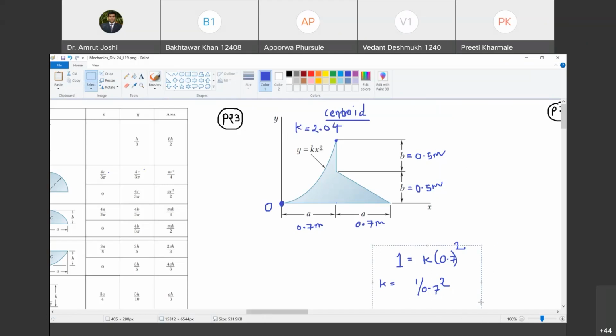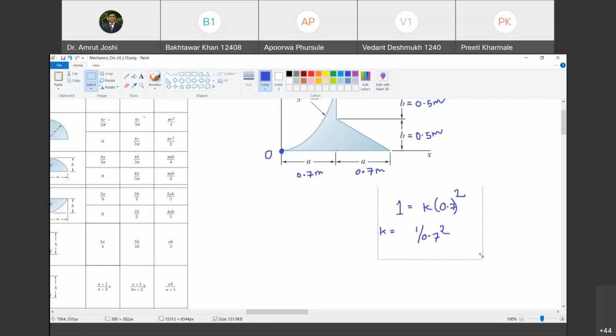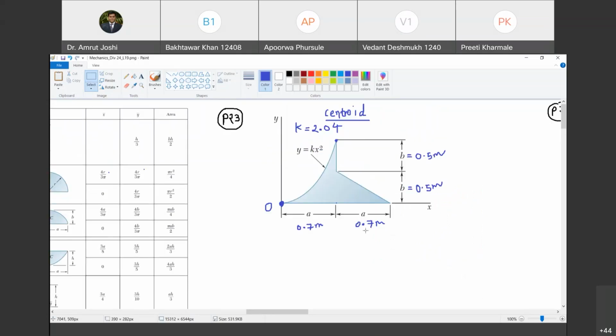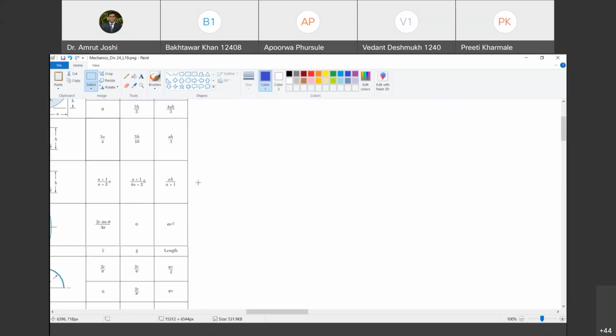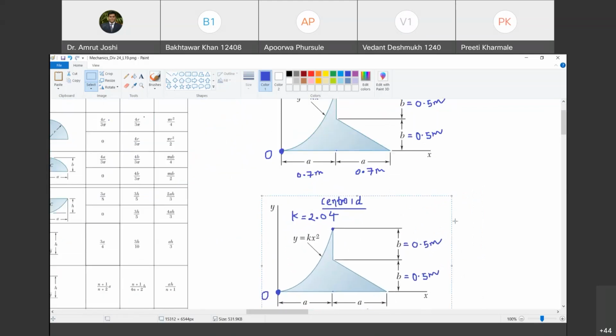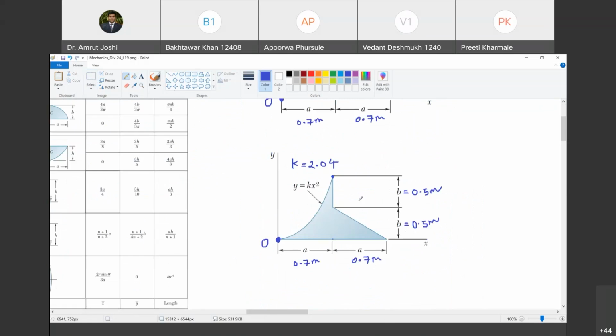Let us say this is the problem statement. It is given, and you have to locate the centroid. So how are you going to go about it? What is the first job? First job is to divide this figure into regular figures whose centroids we know. Are you with me? Yes, sir. So in how many regular shapes am I going to divide this lamina? Tell me, whose centroid do you know?